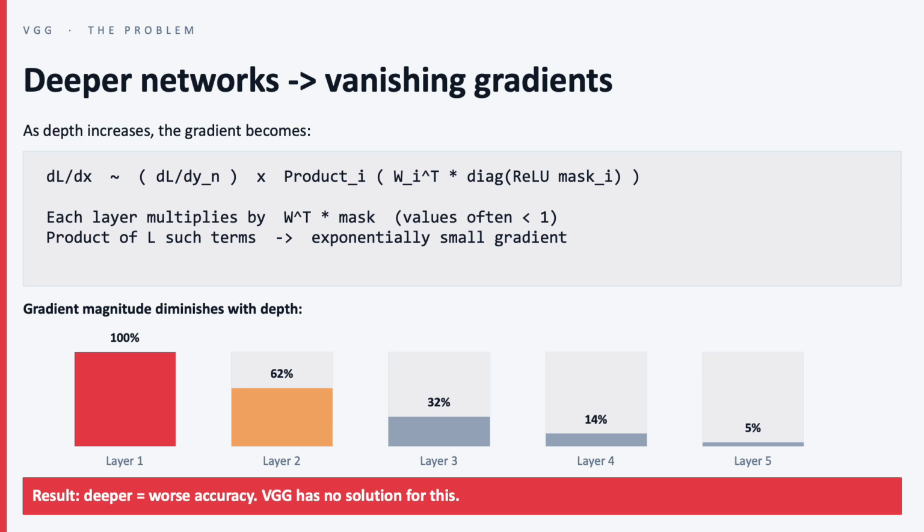Now the problem is that deeper networks are harder to train, and during backpropagation the gradient gets multiplied through many layers. If many of those terms are less than 1, the gradient keeps shrinking. So the early layers learn very slowly, and that is what we call the vanishing gradient problem.